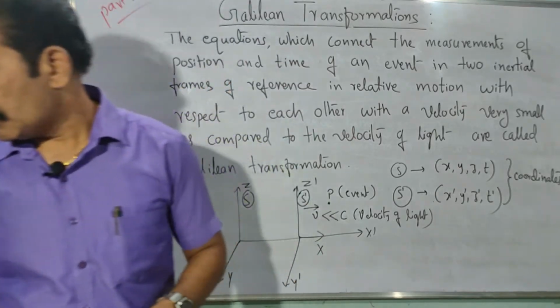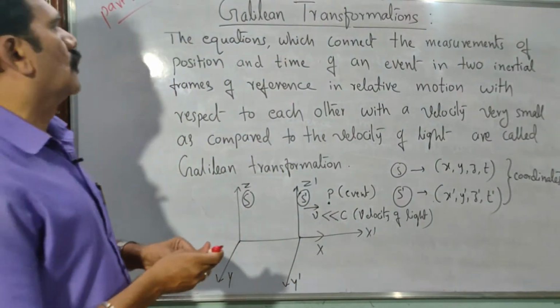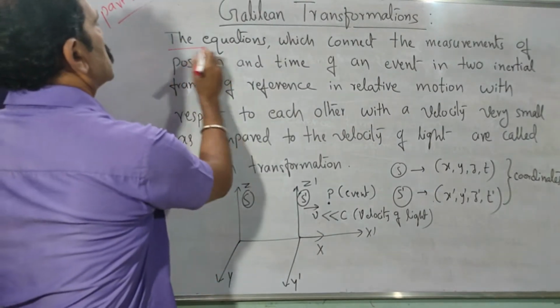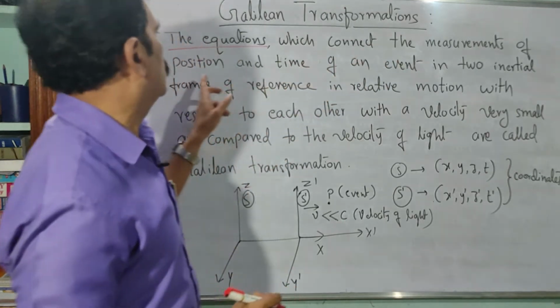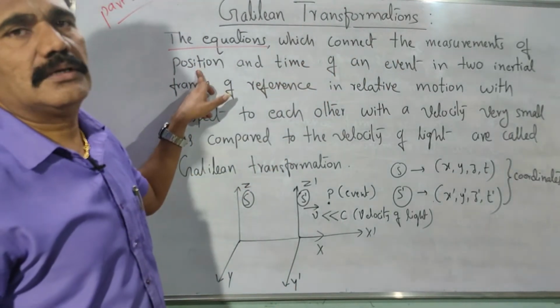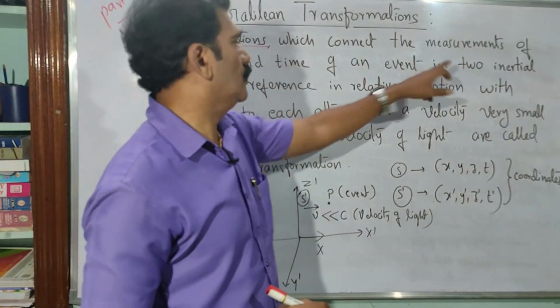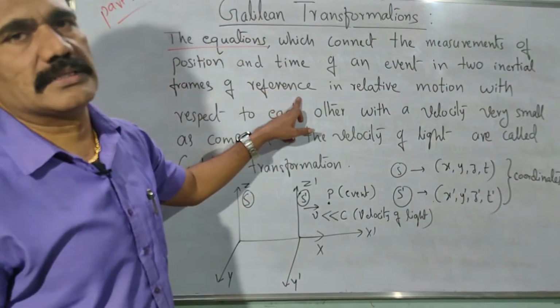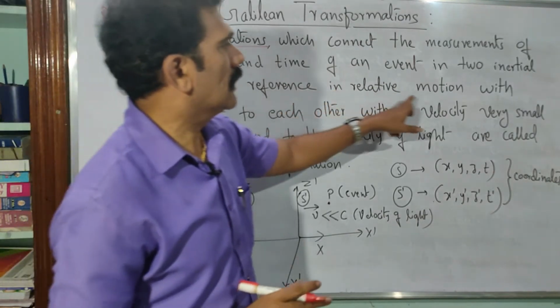Clear? So the equations we get after comparison connect the measurements of position and time. For position, x, y, z are the coordinates and time is another parameter of an event in two inertial frames of reference. You have to consider two inertial frames of reference in relative motion.